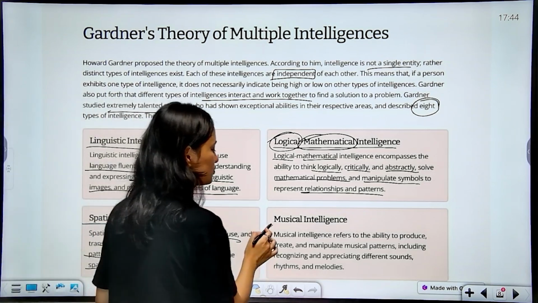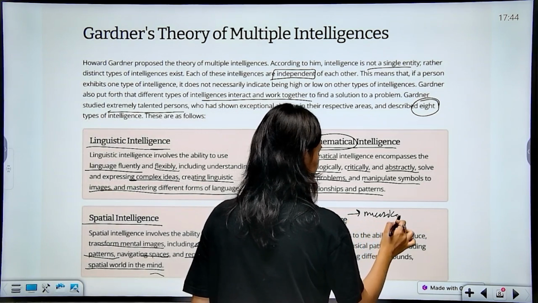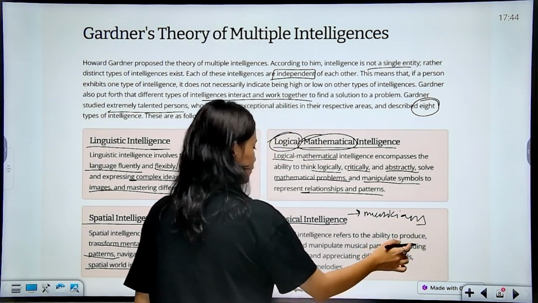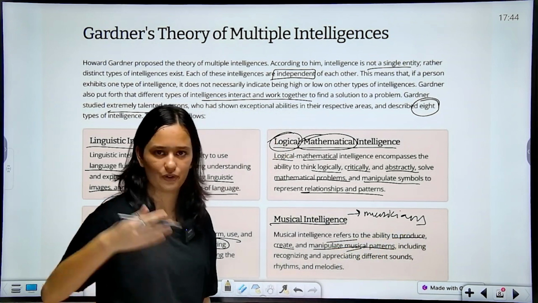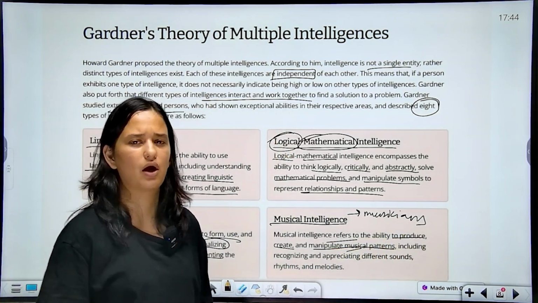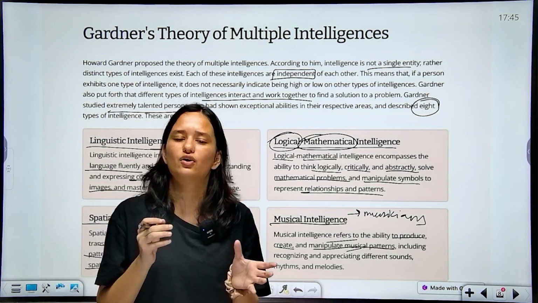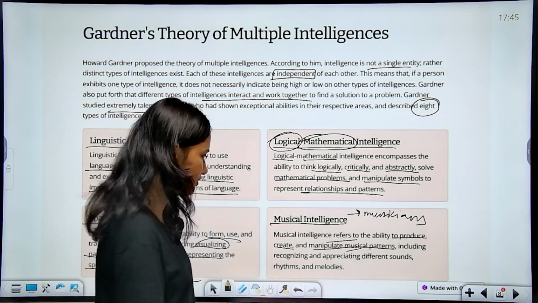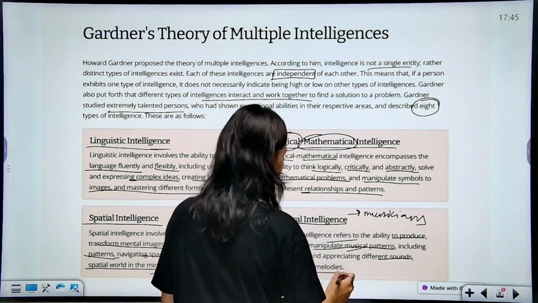Next we have musical intelligence. Of course, musicians would have this intelligence, as it is quite clear. It refers to the ability to produce, create and manipulate musical patterns. For example, you take A.R. Rahman, you take Yashraj Mukhate, how they're able to use different kinds of chords, different kinds of music and instruments to create a beautiful melody, including recognizing and appreciating different sounds, rhythms and melodies.